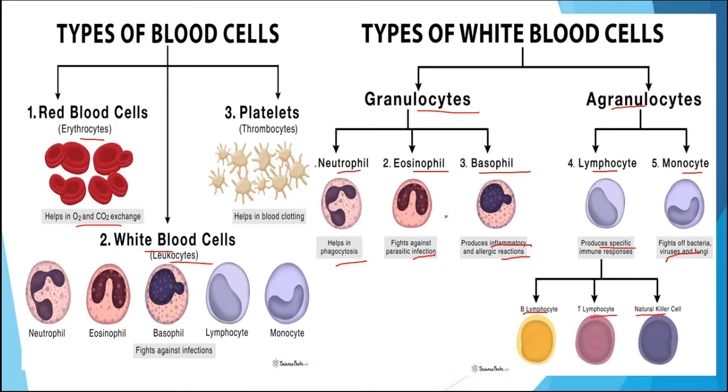and provide us immunity. The third type of cell, that is thrombocytes or platelets, help in blood clotting because they have a specialized type of protein, that is known as fibrinogen.